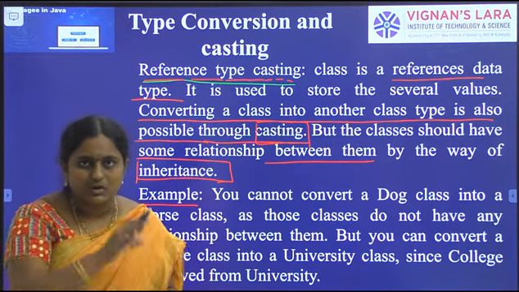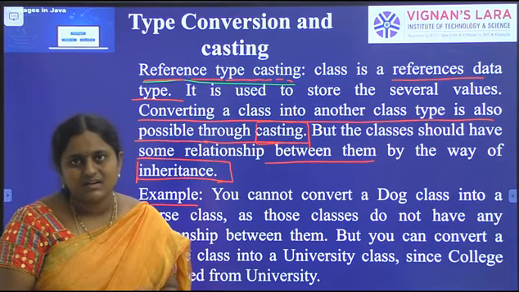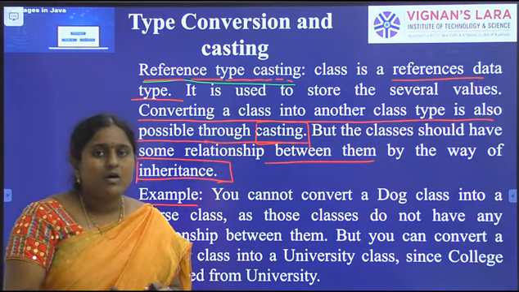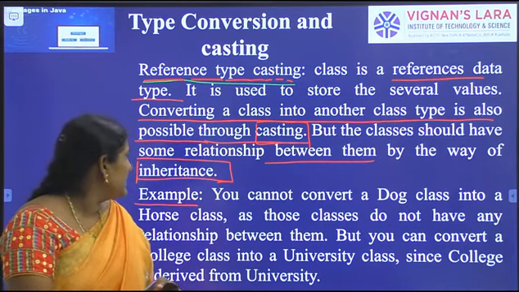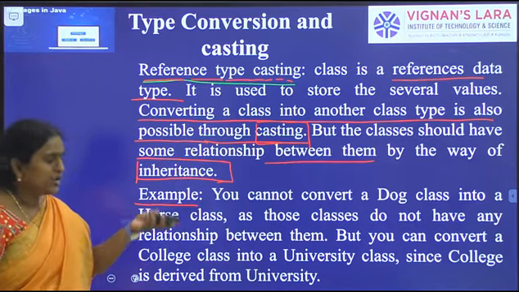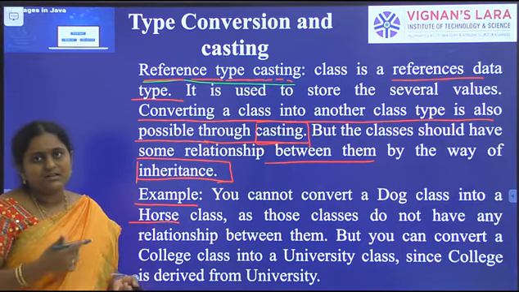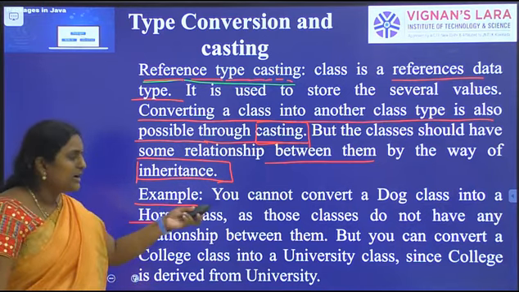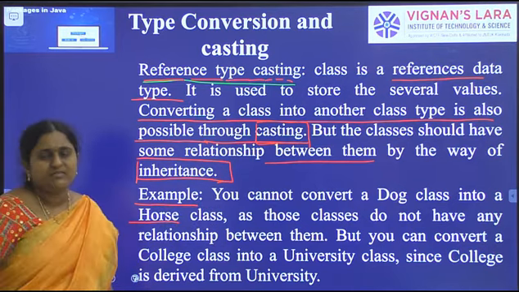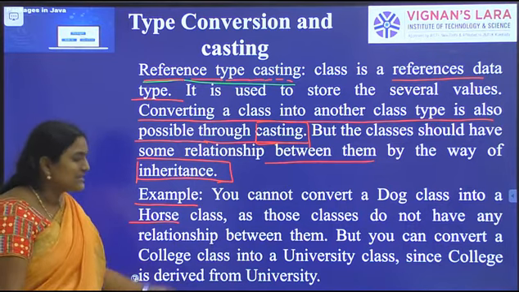A dog is slow running, a horse is fast running compared to other animals. Both are animals, but the behaviors are different. So we can't convert a dog class into a horse class, as those classes do not have any relationship between them.